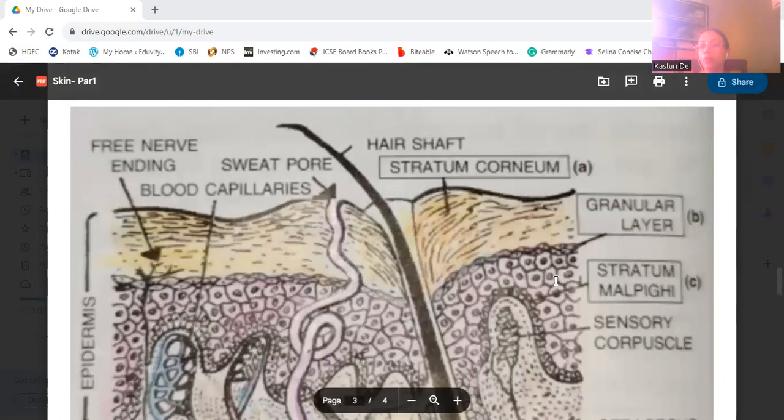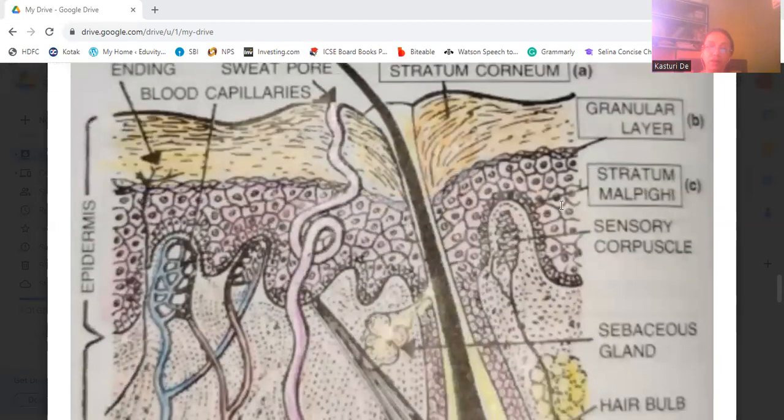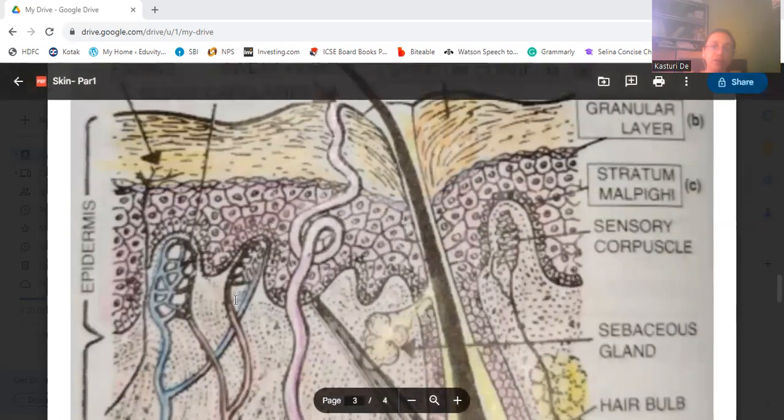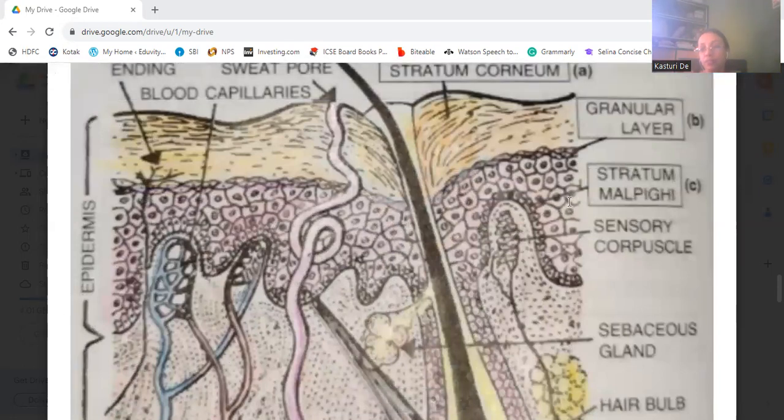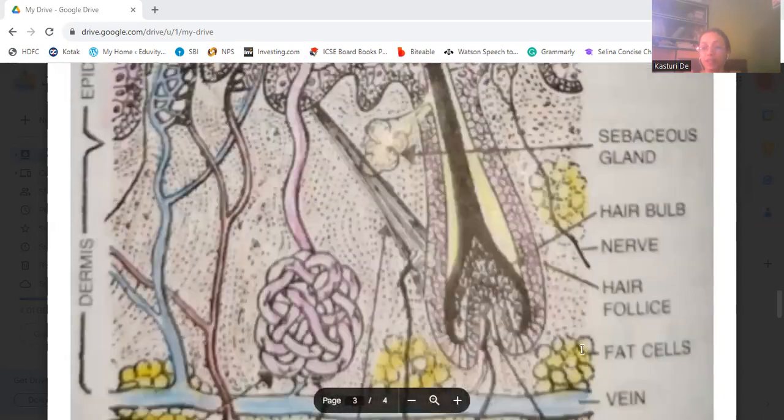Big cuboid type of cells you can see, more large cells. Those are the Malpighian cells. These are living cells and they have blood capillaries. Below this Malpighian layer is the dermis.